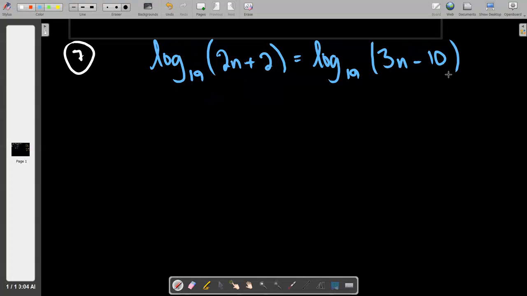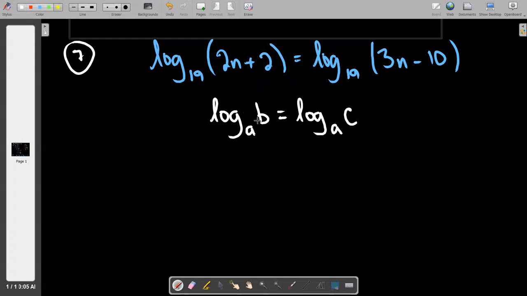But there's actually a huge bit of common sense at play here. And it's something that at some point, it's a bridge we needed to cross, so I'm glad we get to cross it today. If I told you that I had a log with a base of a and an argument of b, and then I had another log on the other side of an equal sign, also with a base of a, but an argument of c. I realize there's a few of you in this room who are ready to say the answer to this, but I'd like kind of all of you on board. If this statement is true, what else has to be true? Go ahead, Xavier.